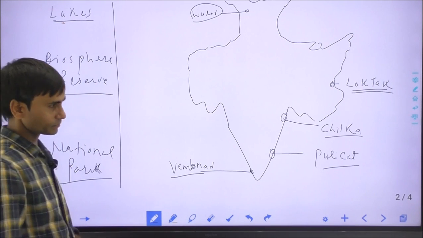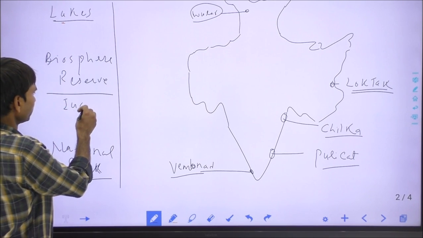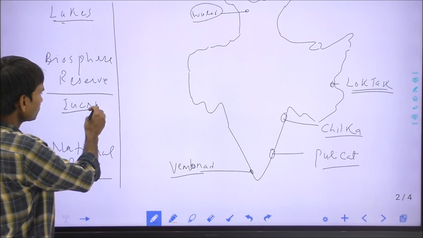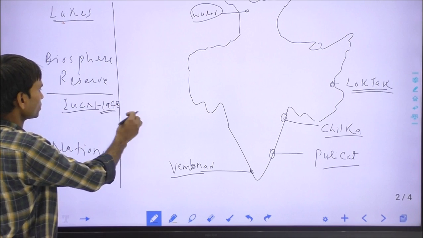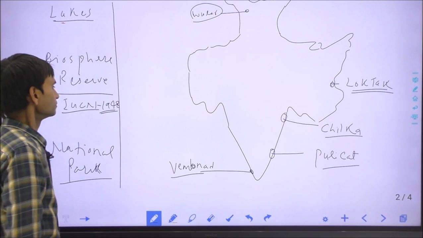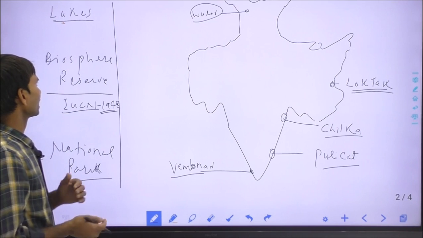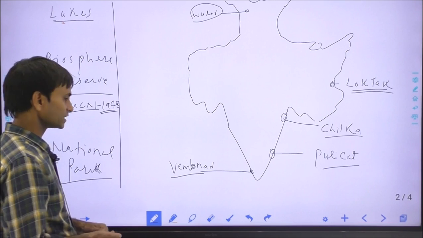Concept of Biosphere Reserve. There is an international organization, IUCN, the International Union for Conservation of Nature, established in 1948, with its headquarters in Geneva, Switzerland. Under the guidelines of IUCN, India has created many biosphere reserves.